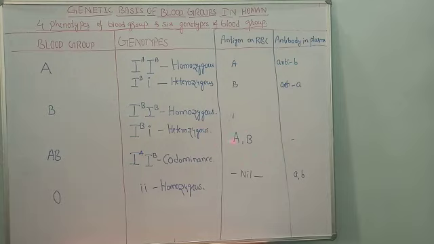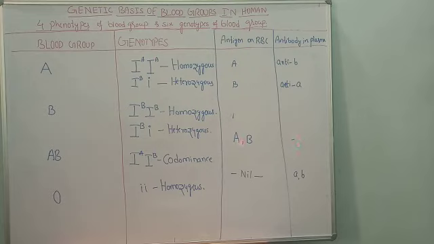Similarly, AB blood group persons are known as universal recipients. Do you know why they are called universal recipients? Because a person with AB blood group has antigens, but to react with antibody, there is no antibody in his blood to react. So there is no clumping. If the reaction occurs, then clumping occurs. So hence there is no antibody. The question of clumping, coagulation, clotting does not occur. Why? Because there is no antibody.